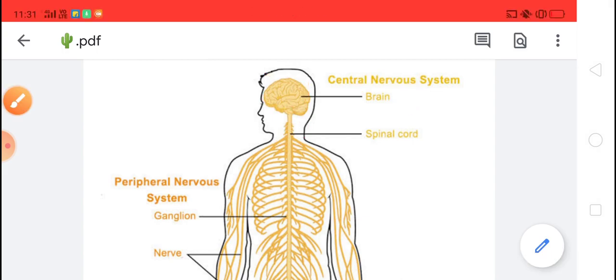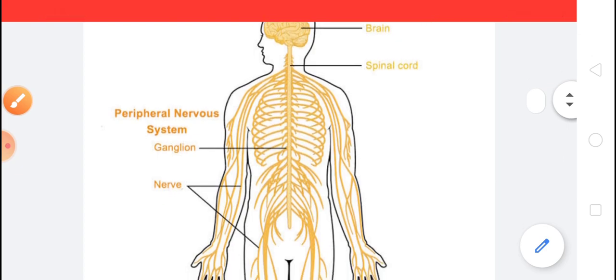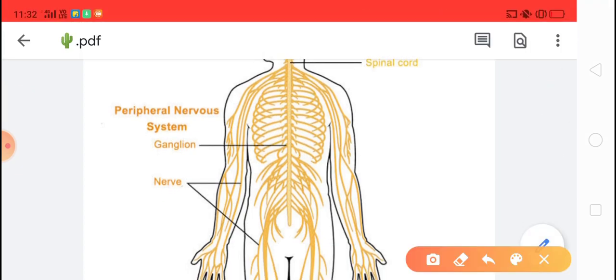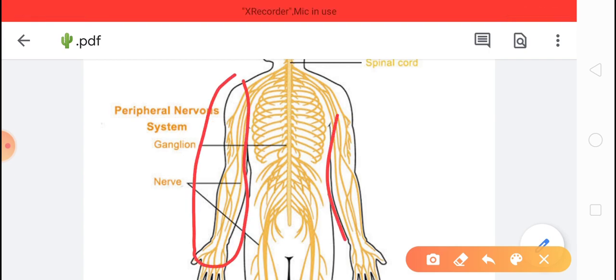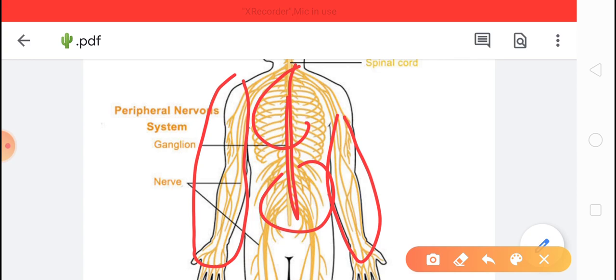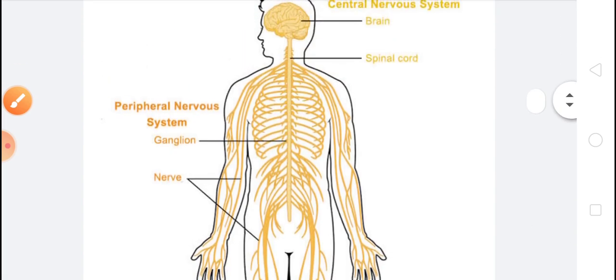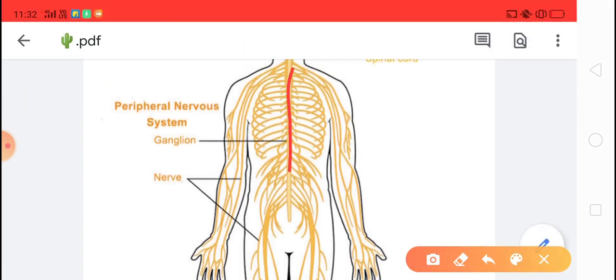But the nerves present in other parts of our body, like the nerves in our hand, are directly joined to the spinal cord. They are not directly connected to our brain. They join our spinal cord from both sides.